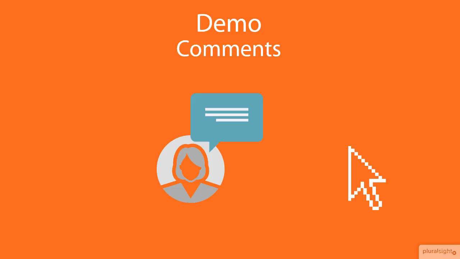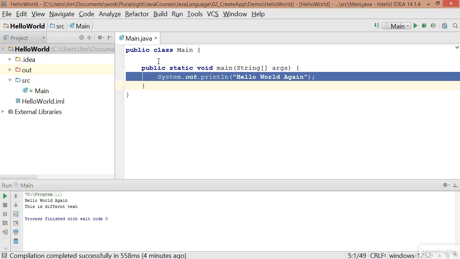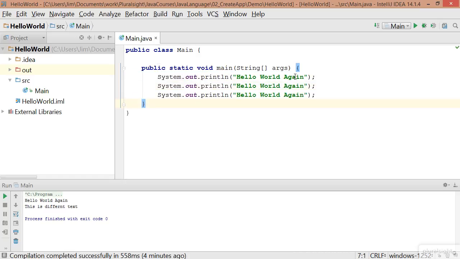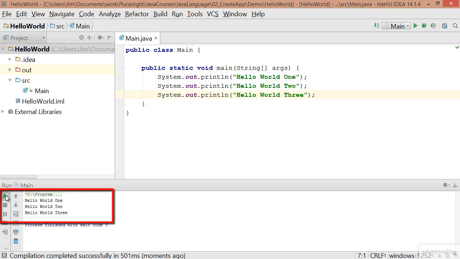Let's take a quick look now at using comments in our code. Here I am back in the program we wrote earlier. Let's take this line we wrote out, hello world, again. Let's copy that and put it back in a couple more times. Let's just say hello world 1, 2, and 3. Now if we run our program down here, we'll see that all three of those lines get written out, right? Hello world 1, 2, and 3.